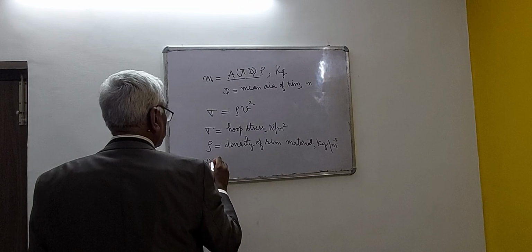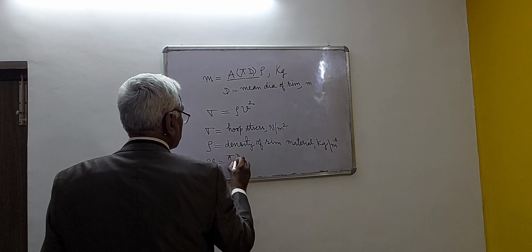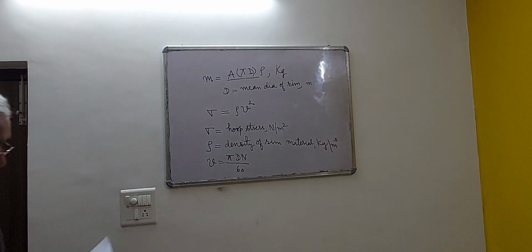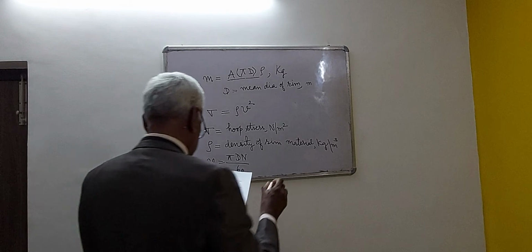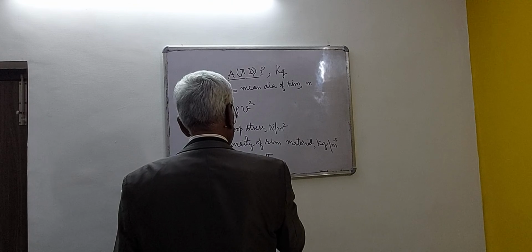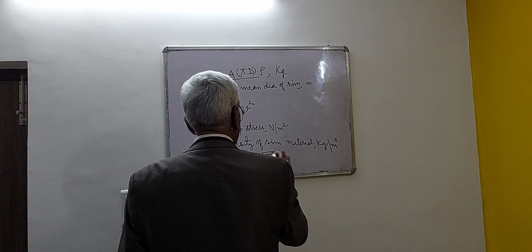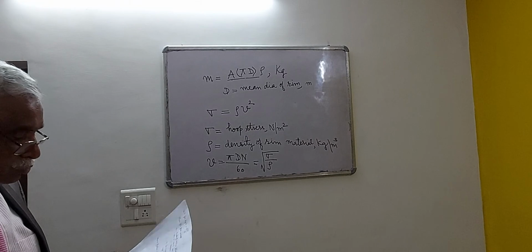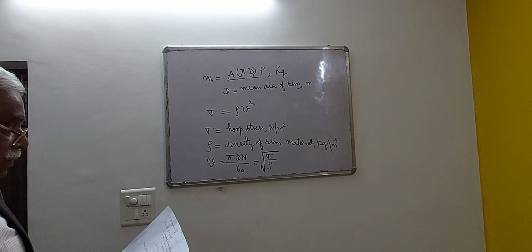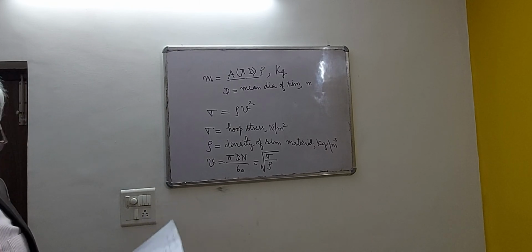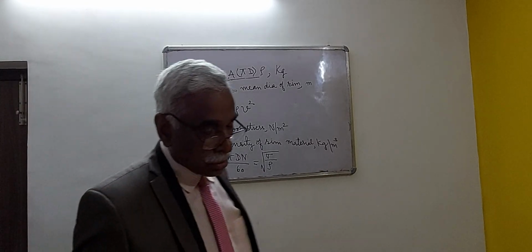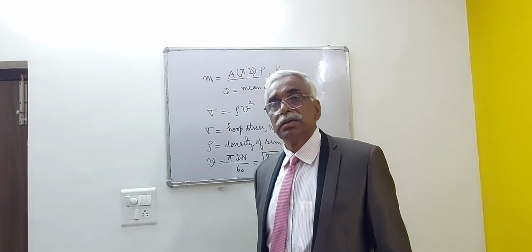V is equal to pi D N by 60. It is the linear velocity of the flywheel, and it can be written as the square root of rho by density, where the symbols have their usual meanings. V is the linear velocity of the flywheel, in meters per second. So I think it is sufficient for today. Thank you.